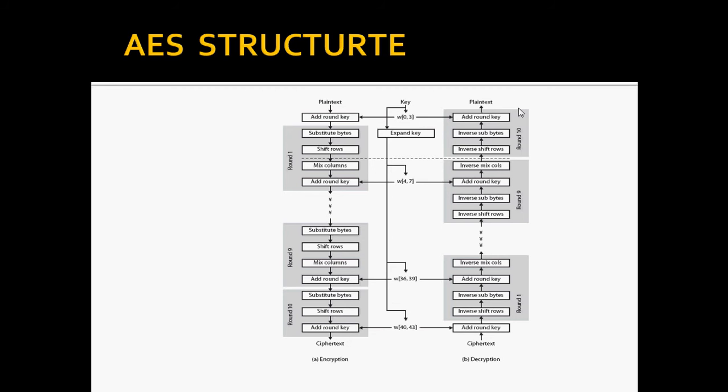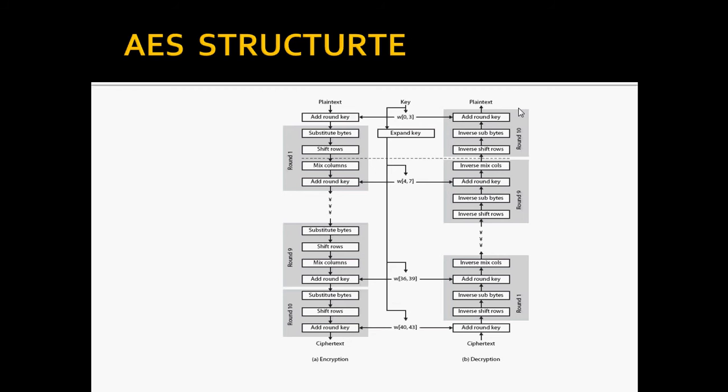Here this can be seen in more detail, what I explained before. This cipher consists of n rounds, where the number of rounds depends on the key length. That will be 10 rounds for a 16 byte key, if it is a 24 byte key then we have 12 rounds in it, and for the 32 byte key we have 14 rounds in it.